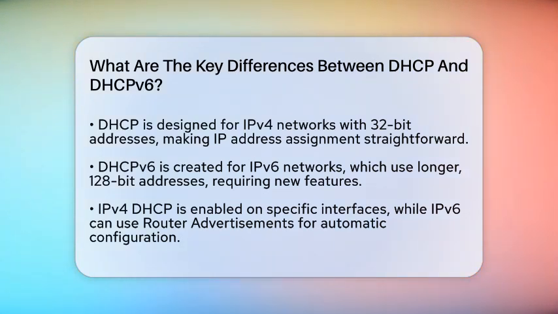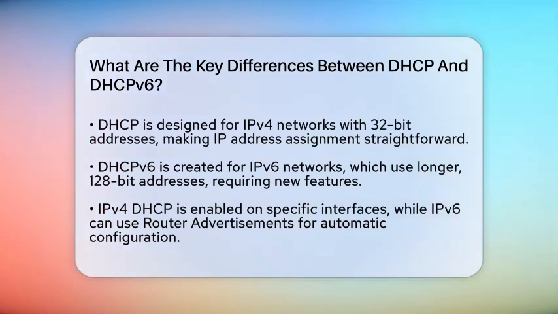DHCP stands for Dynamic Host Configuration Protocol. It was created for IPv4 networks, which use 32-bit addresses. These addresses are like phone numbers for devices on the internet. DHCP makes it easy for devices to get an IP address without manual setup. DHCPv6, on the other hand, is designed specifically for IPv6 networks, which use 128-bit addresses. These addresses are much longer and more complex, so DHCPv6 had to be built with new features.